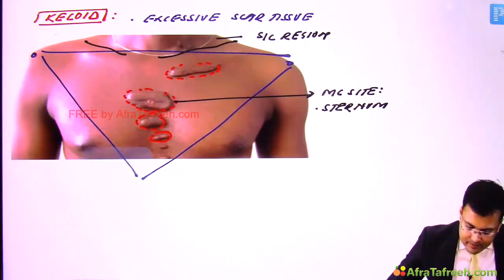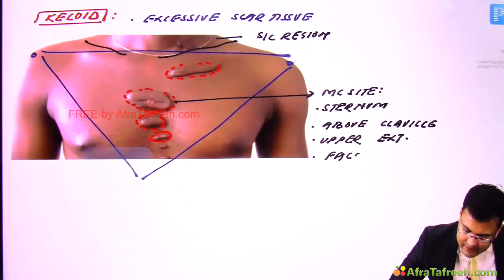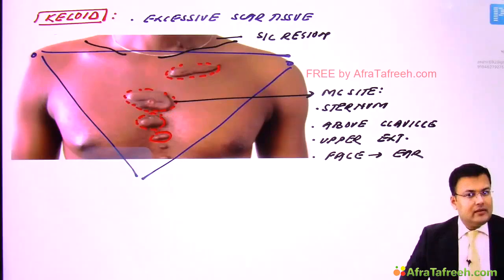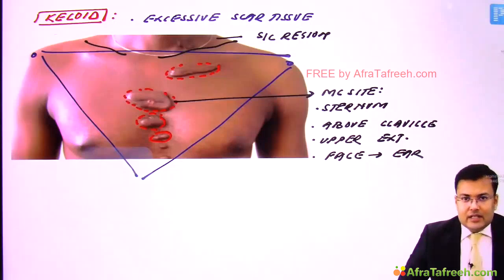So sternum, above clavicle. It is seen in the upper extremity. It is seen in the face, and in the face where exactly? Generally in the ear. Clear? So these are the common areas where you will find the keloids.